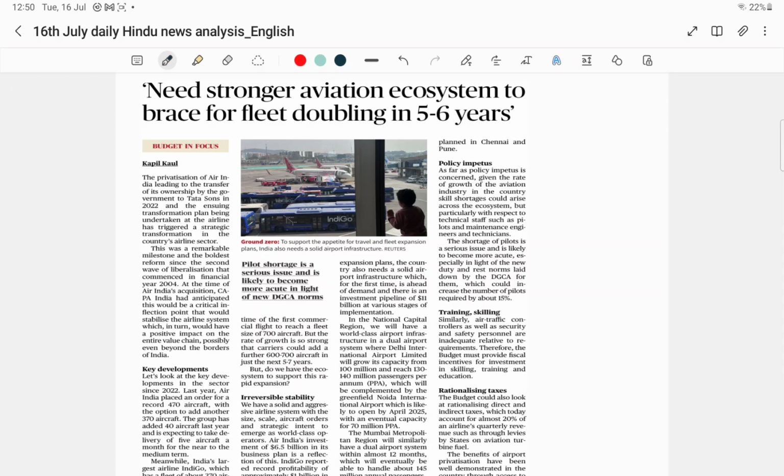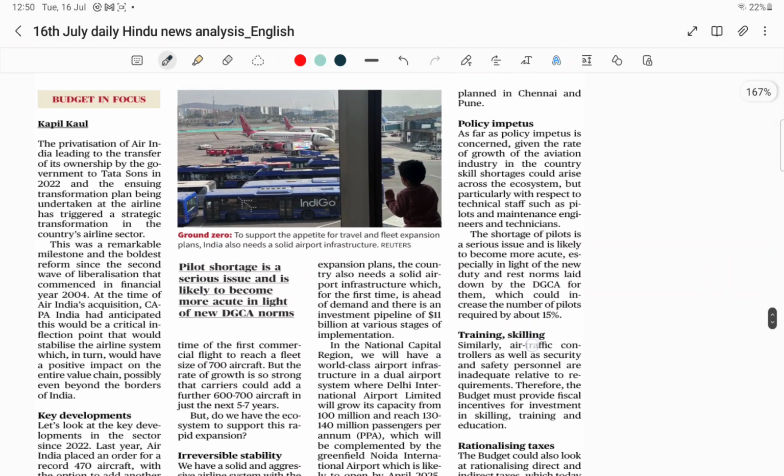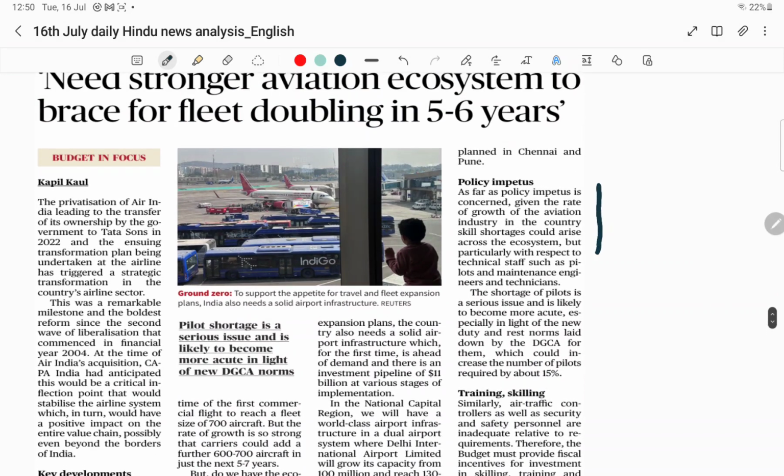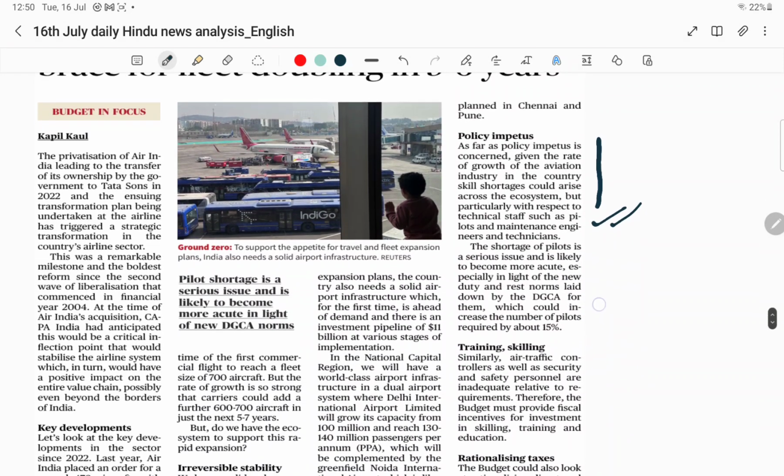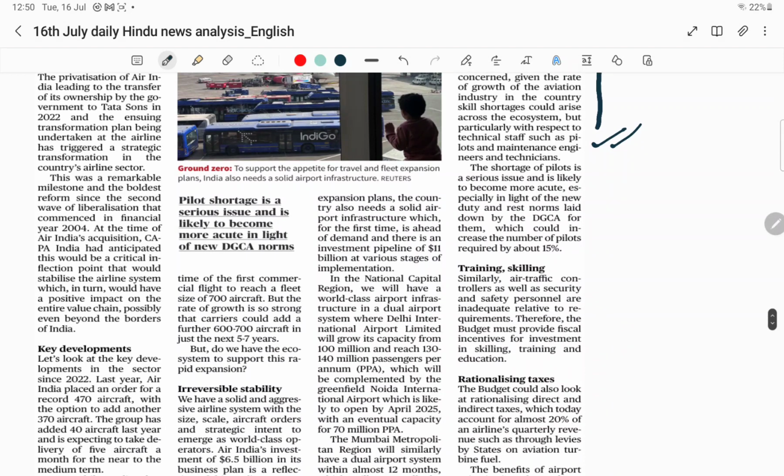As far as policy impetus is concerned, given the rate of growth of the aviation industry in our country, skill shortages could arise across the ecosystem, particularly with respect to technical staff such as pilots, maintenance engineers and technicians. Air traffic controllers as well as security and safety personnel are also inadequate relative to requirements.